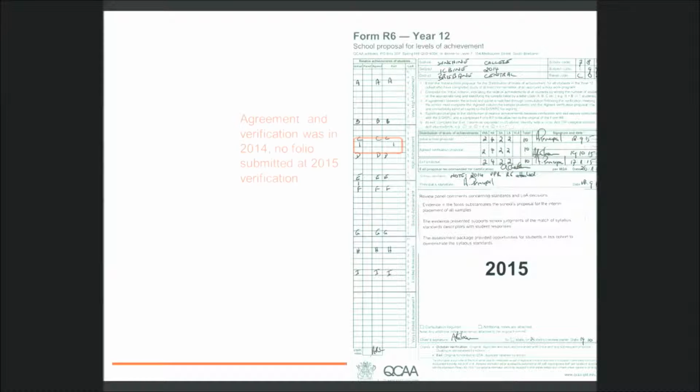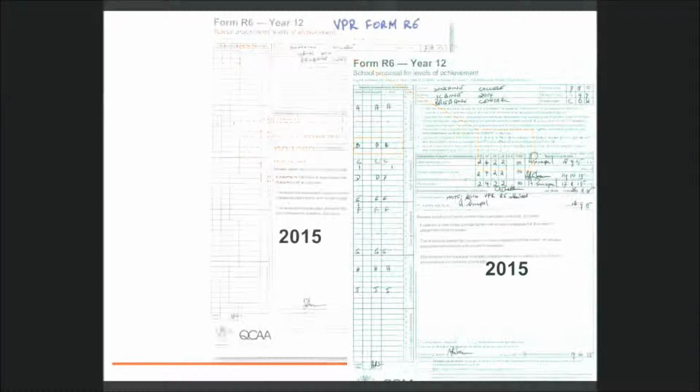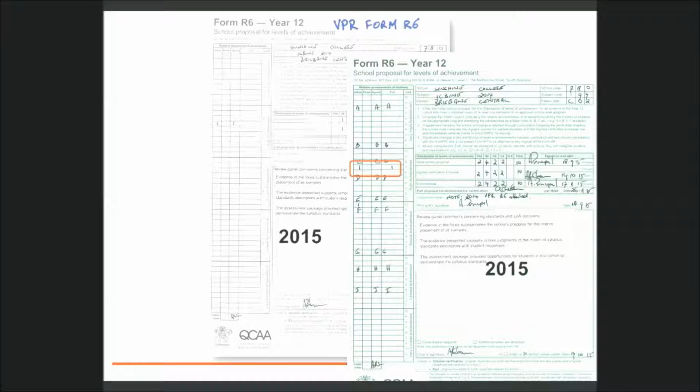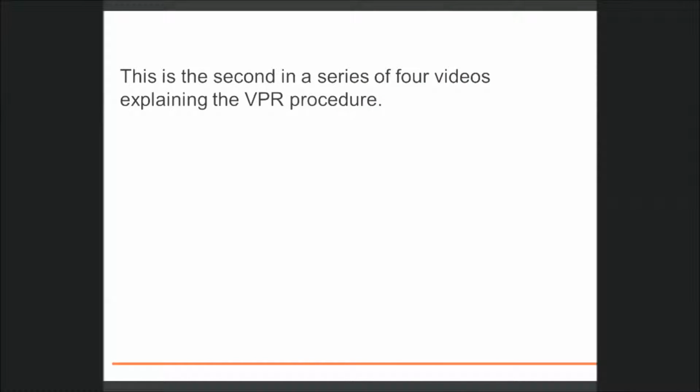In 2015, the VPR student folio was not included in the sampling pattern because the student did not complete the subject with this cohort, and the folio has already been through the moderation process. The review panel chair will check and note that the student is correctly placed on the Form R6 at HA7. Any advice from the panel about HA folios on this Form R6 will not be applied to this student. And in 2015, the VPR student appears on the Form R6, but is not subject to any further moderation advice.